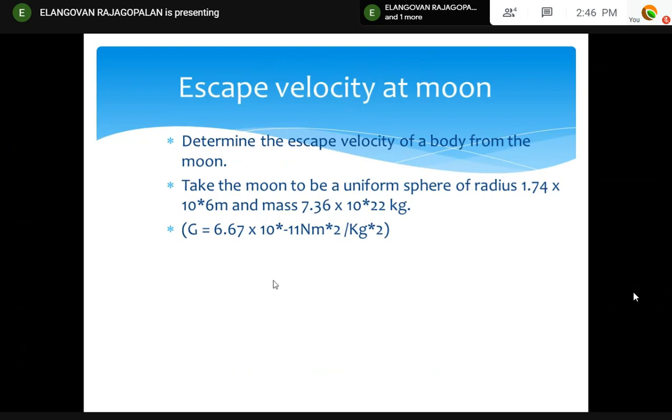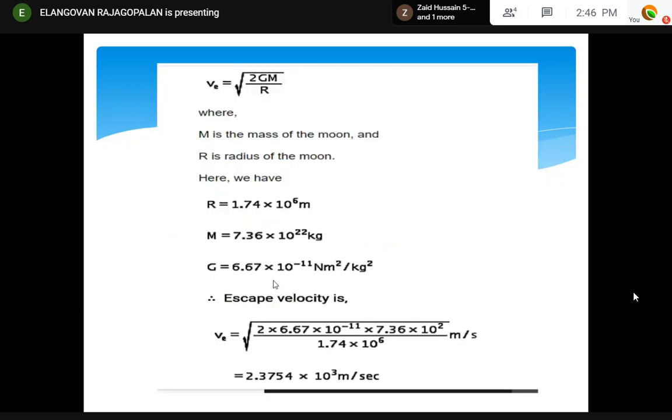Like this, we can do it for a body at the moon. What is the escape velocity at the moon? We can apply this formula, but remember it is around 2.3 kilometers per second. VE is equal to root of 2GM by R, 2 mu by R. Here R is the radius of the moon and mass is the mass of the moon. So whichever planet is applicable, don't always assume M is Earth and R is the radius of the Earth. If it is given for the moon, M is the mass of the moon and R is the radius of the moon. That's all. There is no other difference. Approximately it is 2.3 kilometers per second.